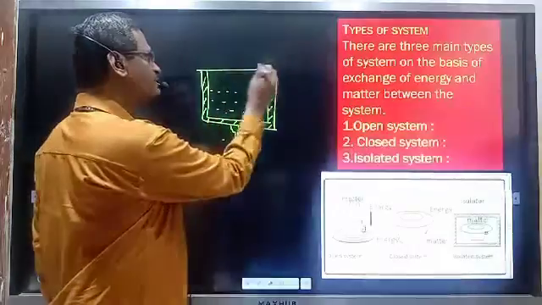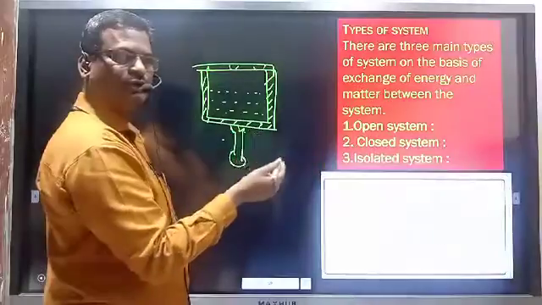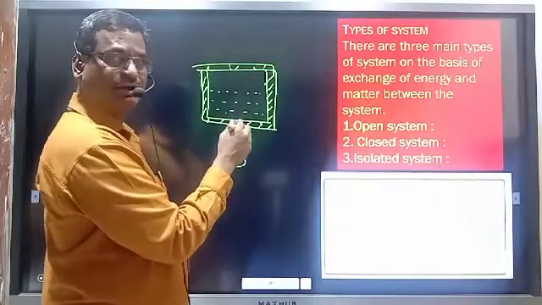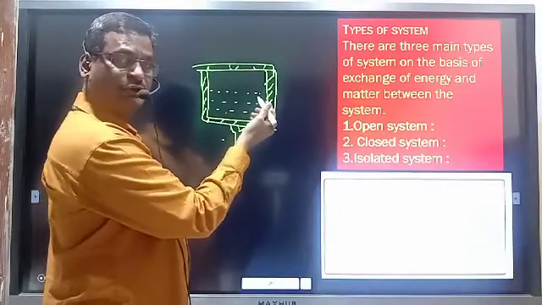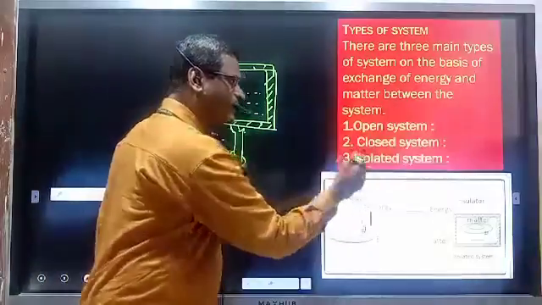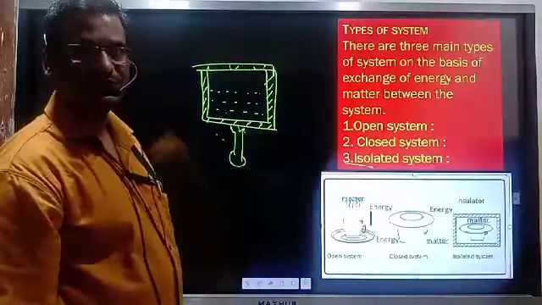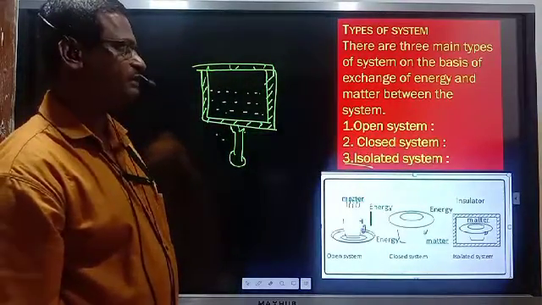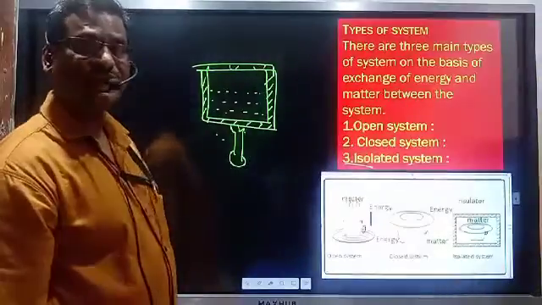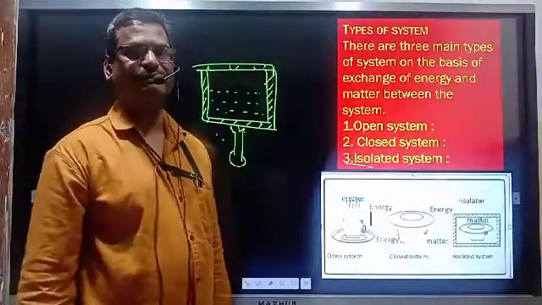So here, since it is closed from all sides, no heating takes place, no energy is absorbed, no matter is given out. Therefore, in this system, there is neither exchange of energy nor exchange of matter, and it is known as an isolated system. These are the three types of systems on the basis of exchange of energy and matter.